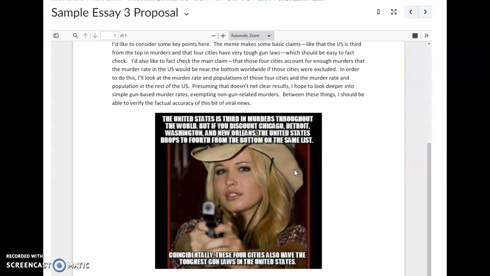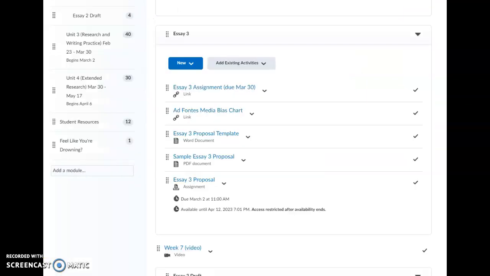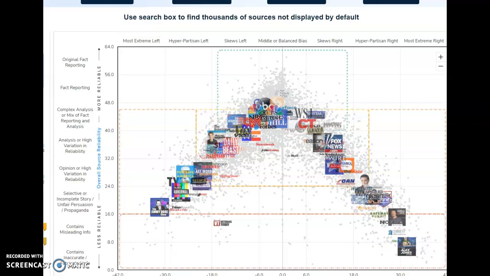This is the sort of thing we're going for. Now, it could also be an article that comes out as well, okay? So a meme works so long as it makes a claim that we can actually investigate. All right, let's take a look at the media bias chart, because that will also offer a little bit of help for you. Okay, so if you click that link, you'll get this.